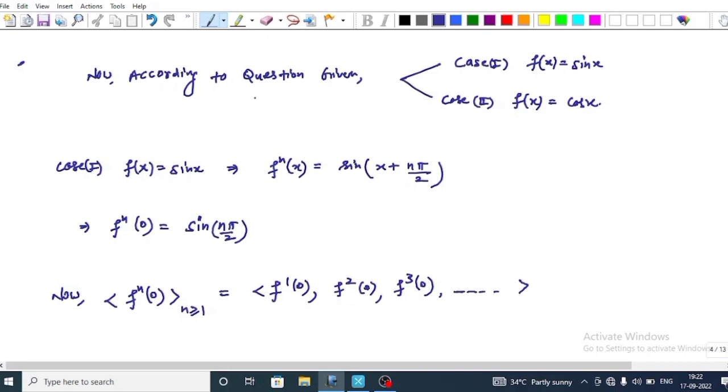Now according to the given question, for simplicity, case 1: f(x) = sin x, and case 2: f(x) = cos x. In case 1, if f(x) = sin x, this implies f^(n)(x) = sin(x + nπ/2). At x = 0, f^(n)(0) = sin(nπ/2). Now in sequence form, f^(1)(0), f^(2)(0), f^(3)(0), and so on.